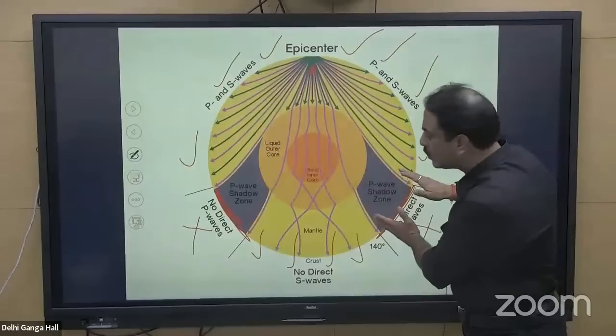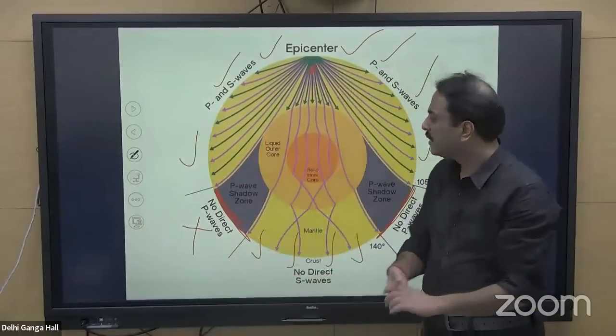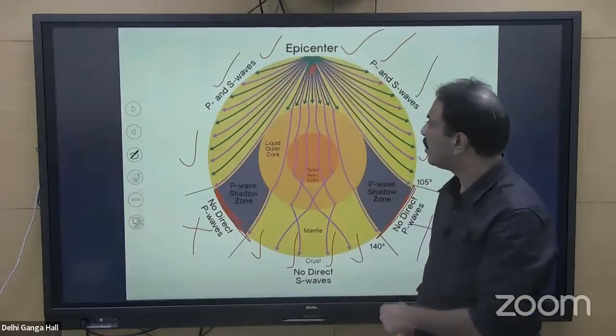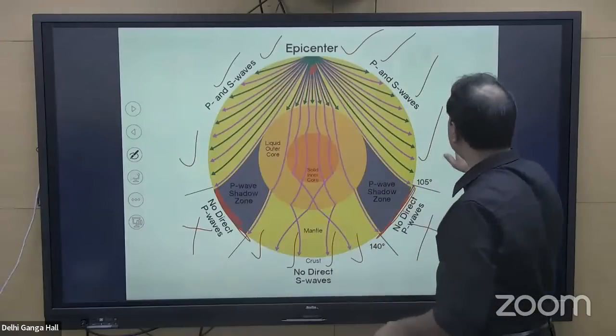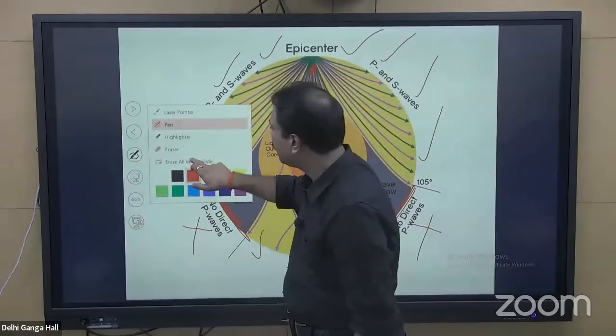This area marks the shadow zone of P wave, and this area marks the shadow zone of P wave. So the shadow zone of P wave is comparatively smaller as compared to the shadow zone of S wave, right? These are the important points about the exact mechanism, the exact genesis of earthquake.